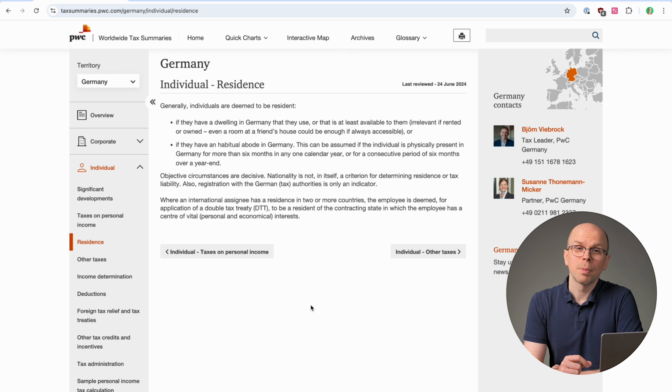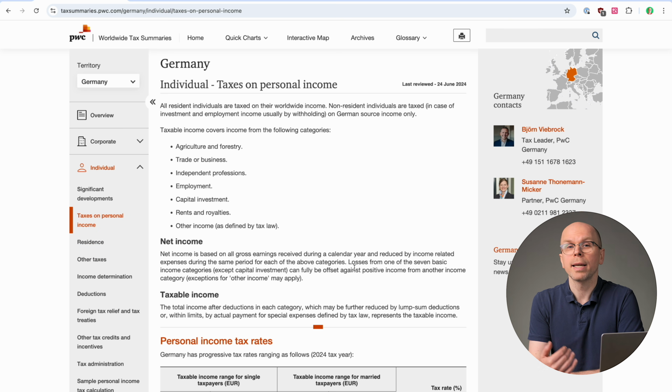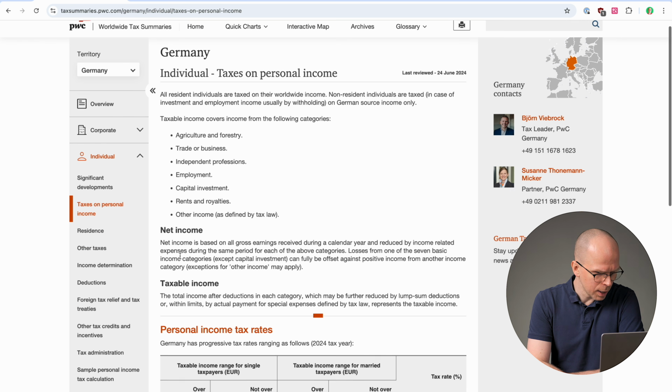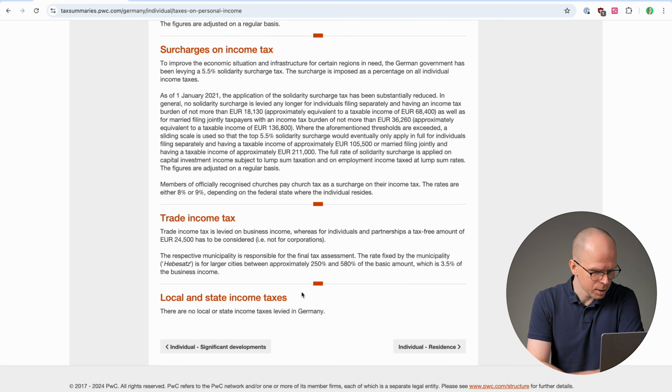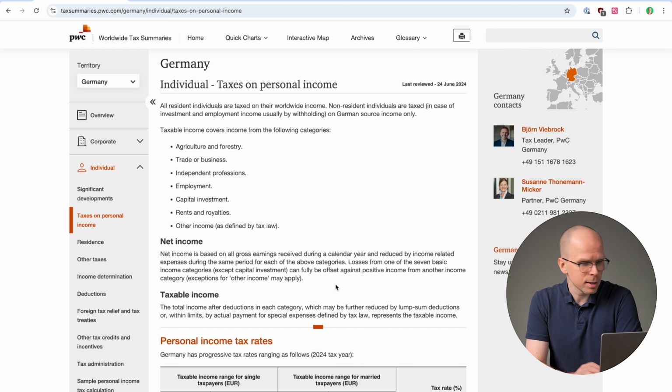The PwC database isn't really optimized for investment taxes, so to find this information, you might have to click around. The first section I would usually look at is taxes on personal income. This will usually explain how different kinds of personal income are taxed. And in many cases, this section will also have information about capital gains or distributions taxes. So let's take a look. We have something about net income, taxable income, surcharges, trade income tax, local and state income tax. Okay, nothing about investments.